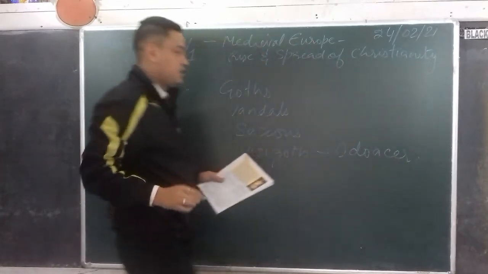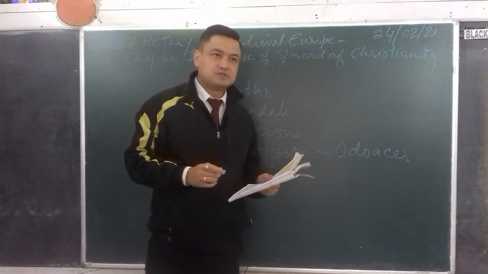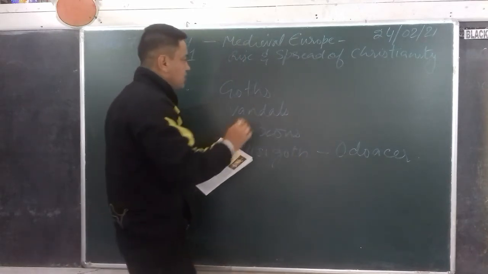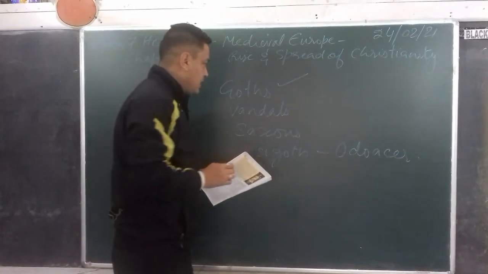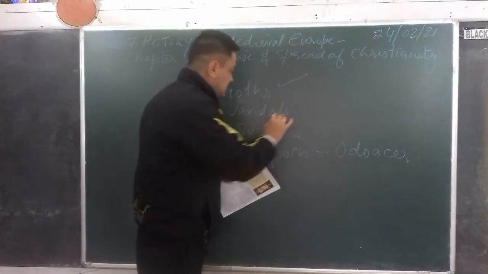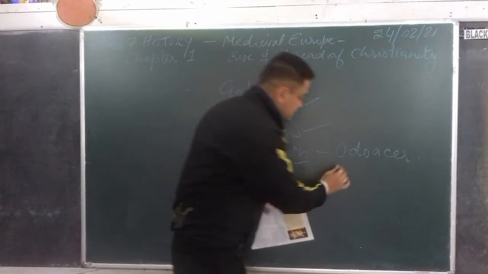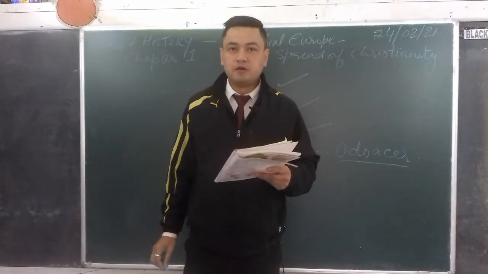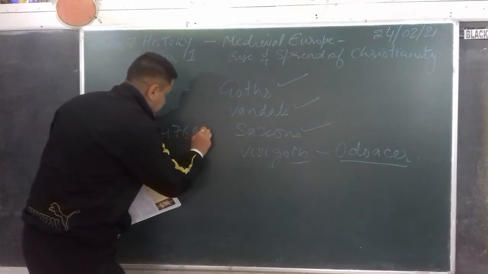Odoacer, Odoacer. If you go back to the video lessons which I have posted previously, you will find that the Goths were the first who attacked the Romans. Then when the Roman Empire became weak, it was attacked by the Vandals, then Saxons, then Visigoths, under the leadership of King Odoacer, who threw out the Roman emperor known as Romulus Augustus in 476 AD.